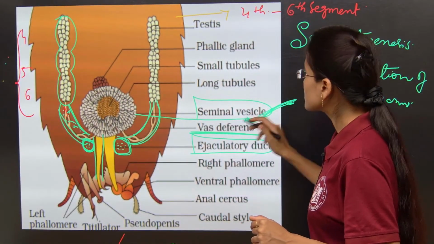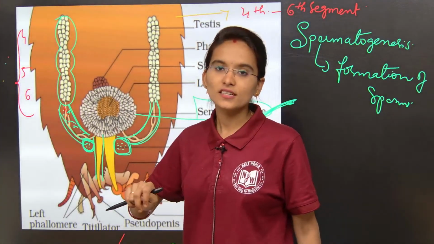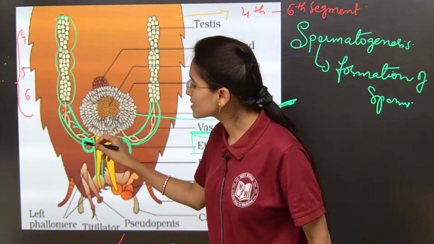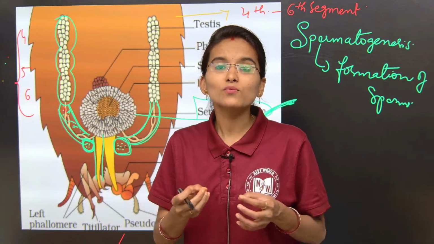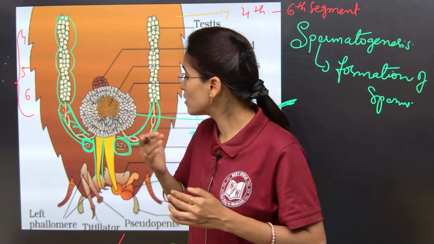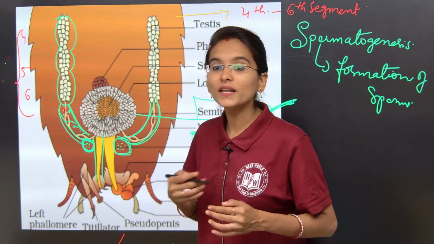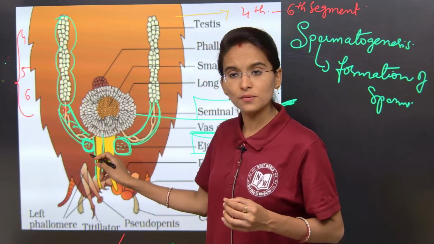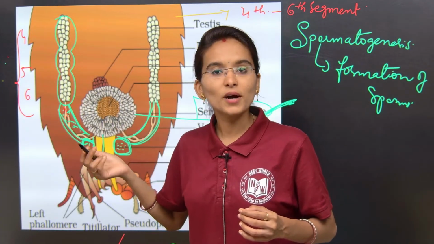Clear? Now inside the seminal vesicles, the sperms which have been stored need to be matured. They require and should obtain nutrition. So nutrition is required for the sperms present inside the seminal vesicles.